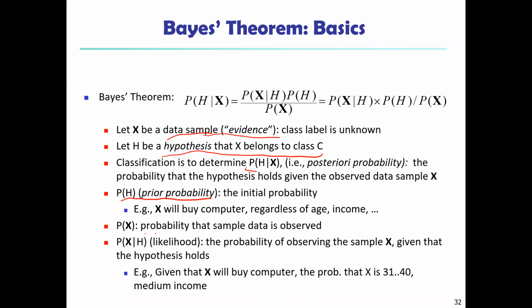P of X is the probability that the sample data is observed. P of X given H is the likelihood, the probability of observing the sample X given that the hypothesis holds. Example: given that X will buy a computer, the probability that X is 31 to 40 with medium income. So H is a hypothesis that our customer will buy a computer with the age range 31 to 40 or not.